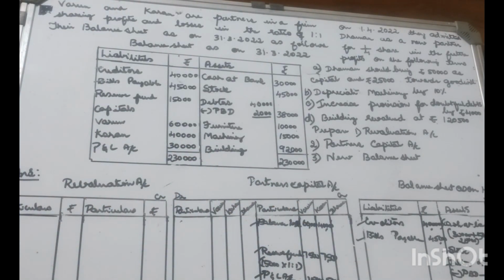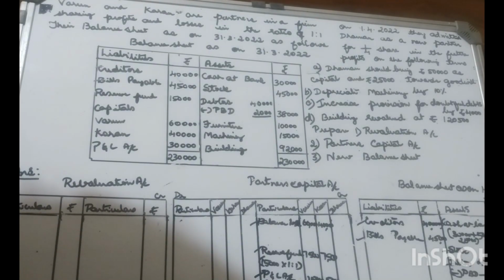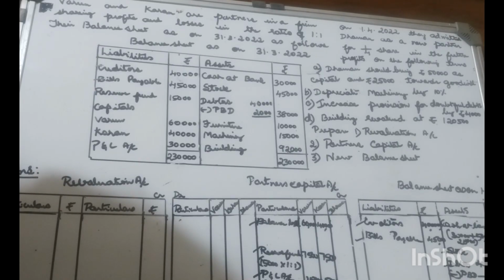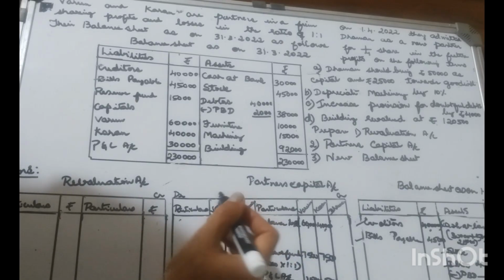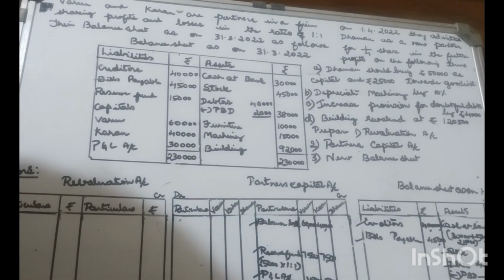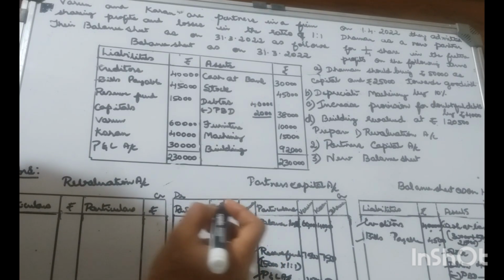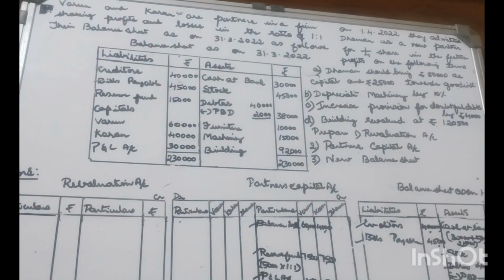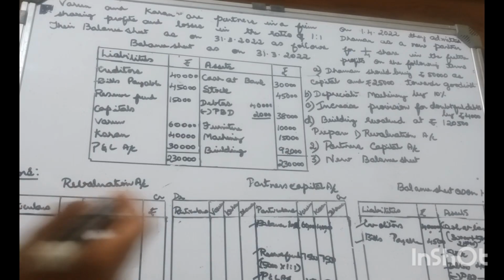These are the entries that have to be made, and this goodwill amount of 25,000 must be distributed among old partners. This goodwill amount is brought by Daman, and must be distributed among Varun and Karan. So the entry will be new partners' capital account debit to old partners' capital account. Only the 25,000 goodwill amount has to be taken into consideration.